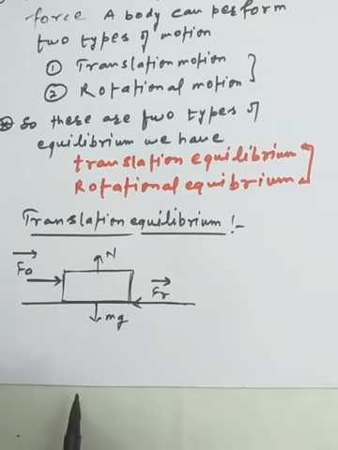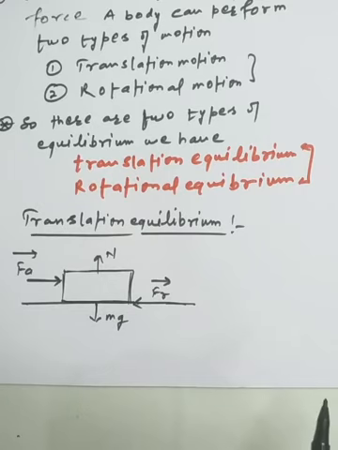And in translational equilibrium, if the body is not moving, the acceleration will be zero, or the linear acceleration acting on the body will be zero. So this shows translational equilibrium. Now this equilibrium can exist in two parts. If the body is at rest, it is stated as static equilibrium. If the body is moving with constant velocity, it does not have acceleration.